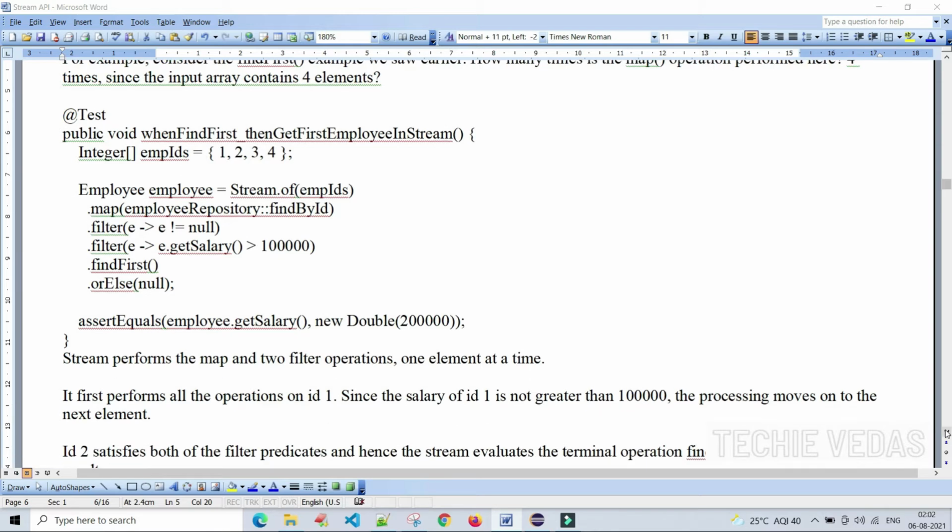Find first. See here, the same we have discussed, the find first, right? We are creating the stream using the employee IDs. This is the employee IDs. Find first. We are saying that whoever has a salary greater than 1 lakh, if we get that employee's details, if those details are available or existing, display that. Otherwise, in the else case, just return the null value.